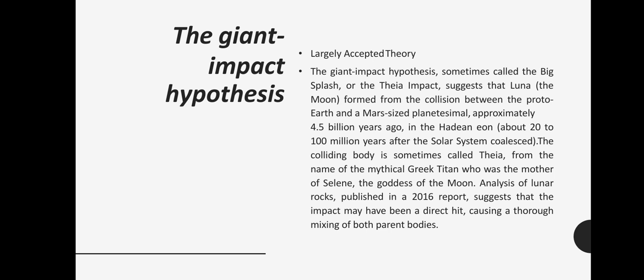So after the formation of the solar system, the Moon was formed.